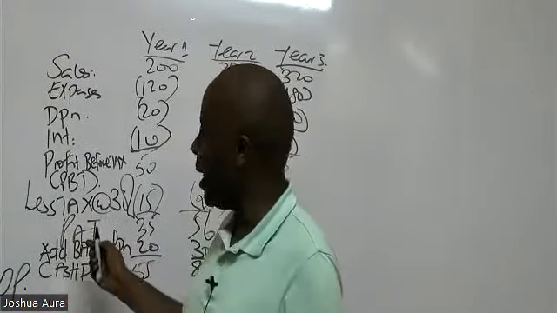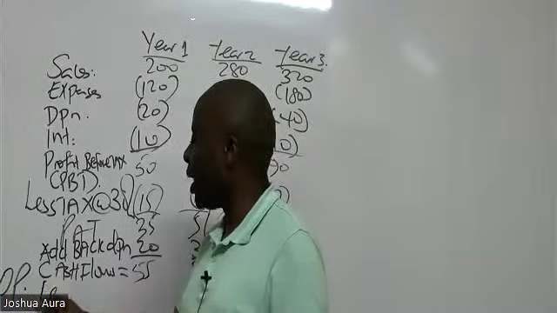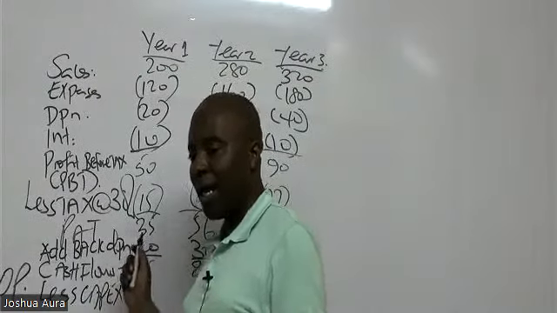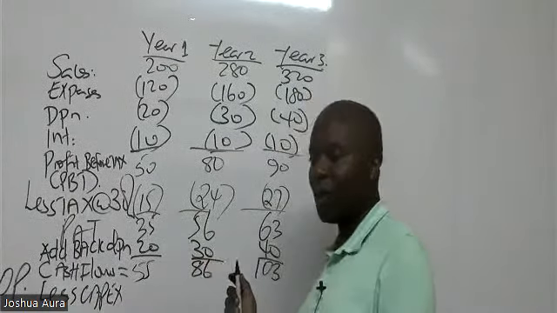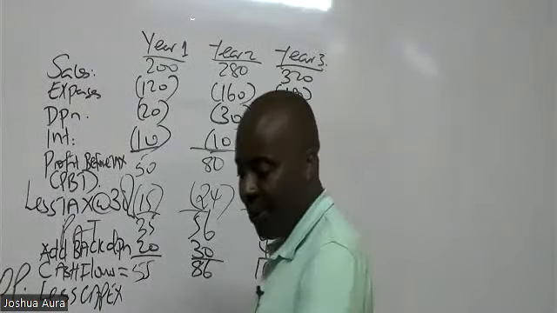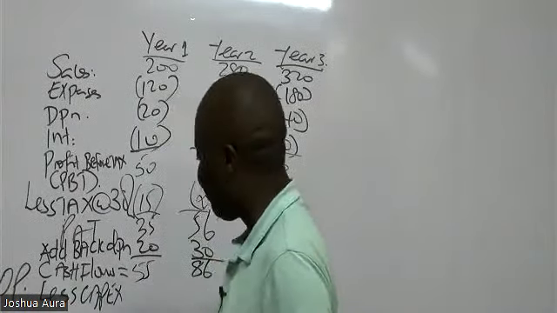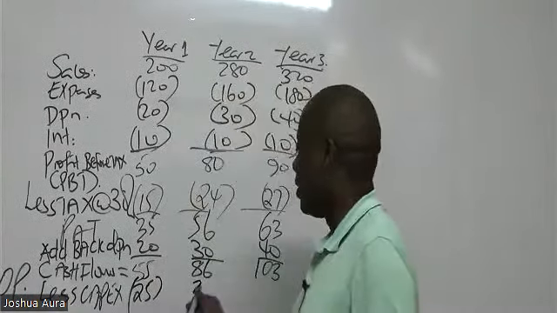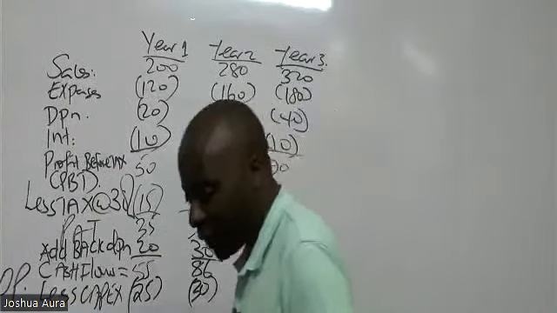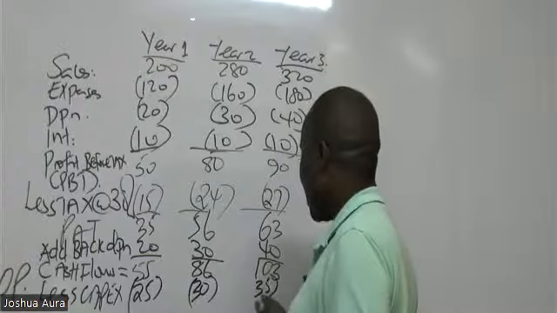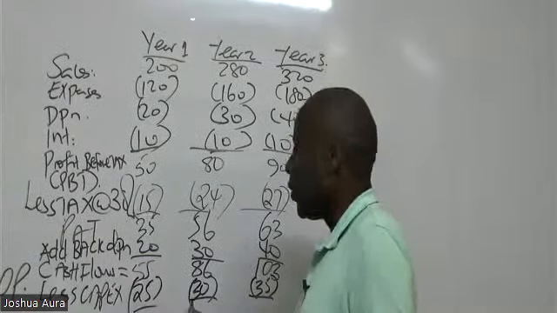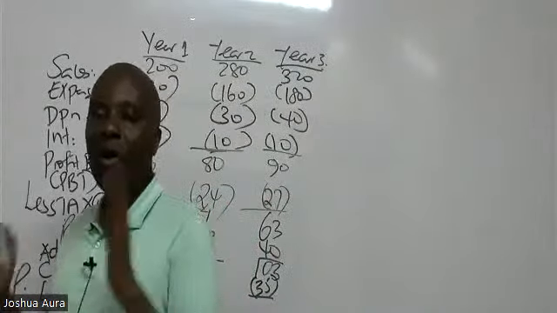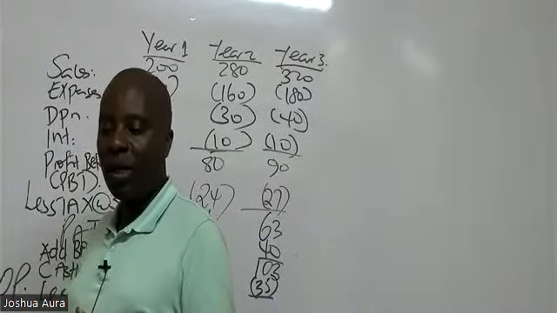So mention there, less capex. Capex is capital expenditure, cash for replacing fixed assets. So we less capex, and the capex that you're seeing here is 25, then 30, and lastly 35. So you come and subtract this. When you hear that there is cash needed to buy some fixed assets, it must always be set aside, right?